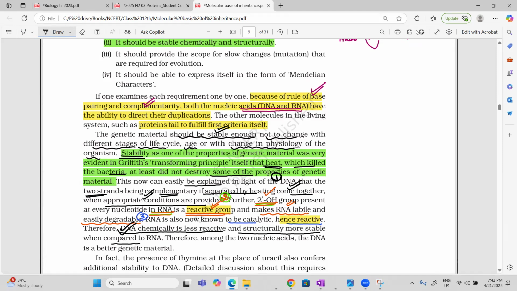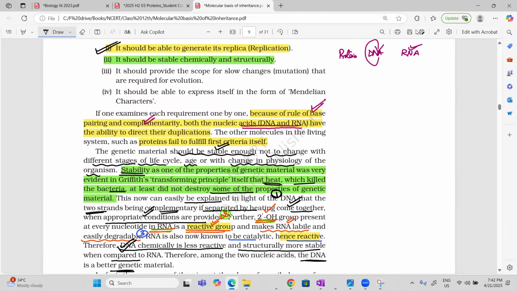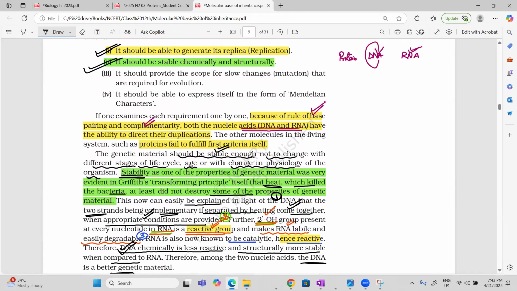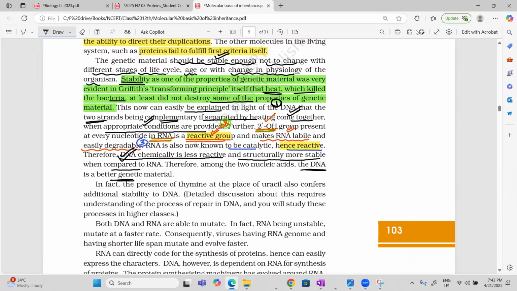So out of this, which is the best genetic material? DNA. Clear? Then next, again we are going for the second point only. We are right now discussing the second point, stability. Now comes the problem: why is RNA less stable? The reason is that in RNA, uracil is present, but in DNA, thymine is present, which gives stability to the DNA.